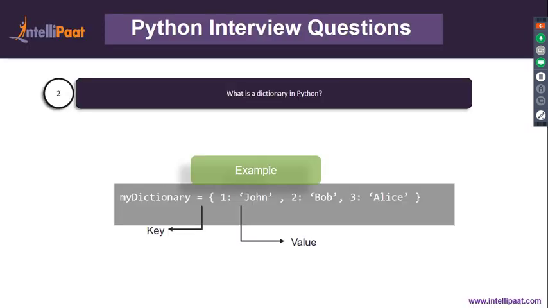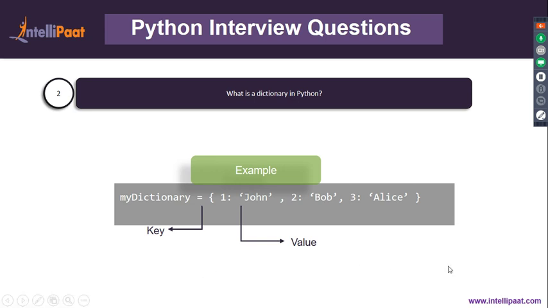Now let's look at the next question. So what exactly is a dictionary in Python? So dictionary is another important data structure in Python, and this time this is an unordered collection of data. And this unordered collection of data is present in the form of key value pairs.